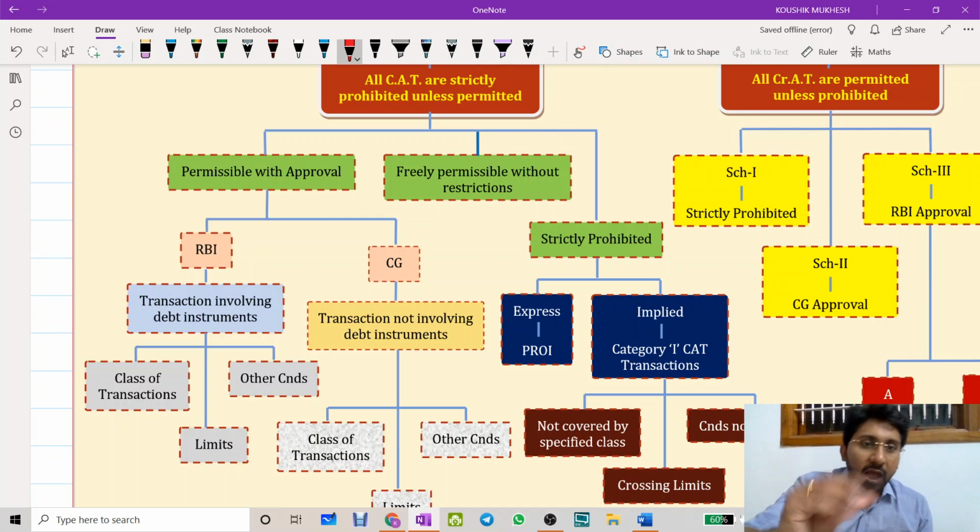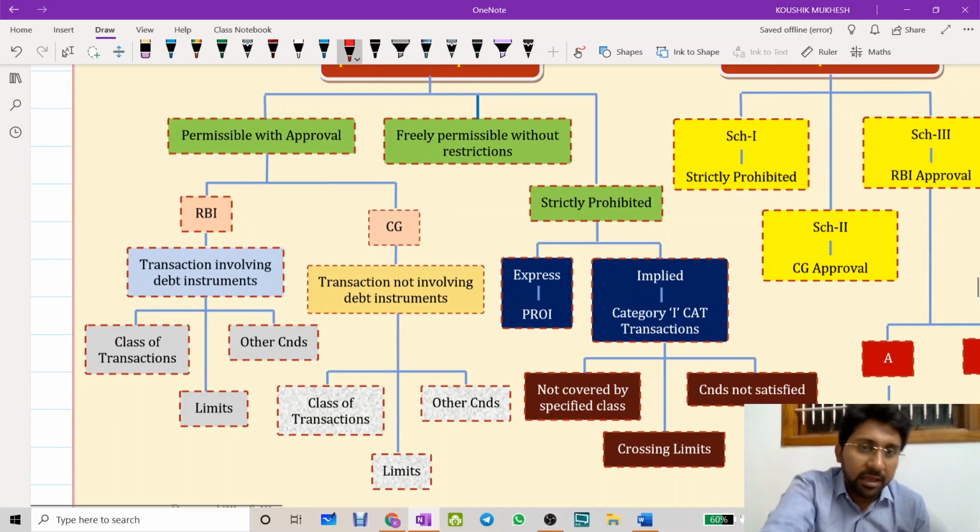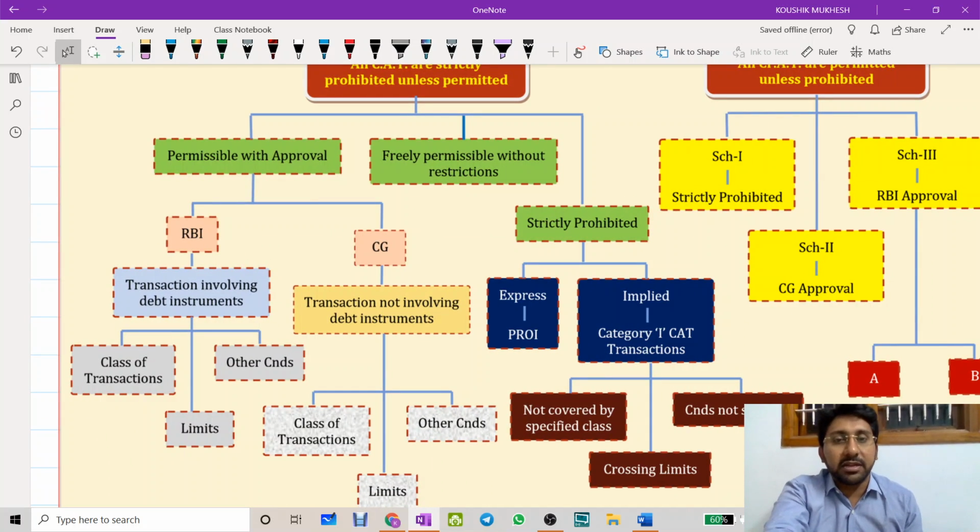Simple logic, RBI will take into account all types of banking transactions. Therefore, debt instruments and everything are under the control of RBI, and normal capital account transactions other than debt instrument involvement will go into the hands of central government.